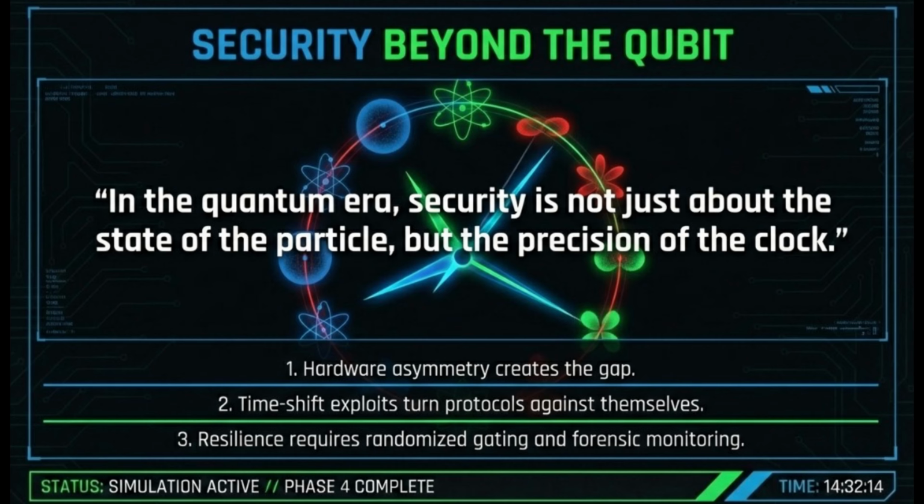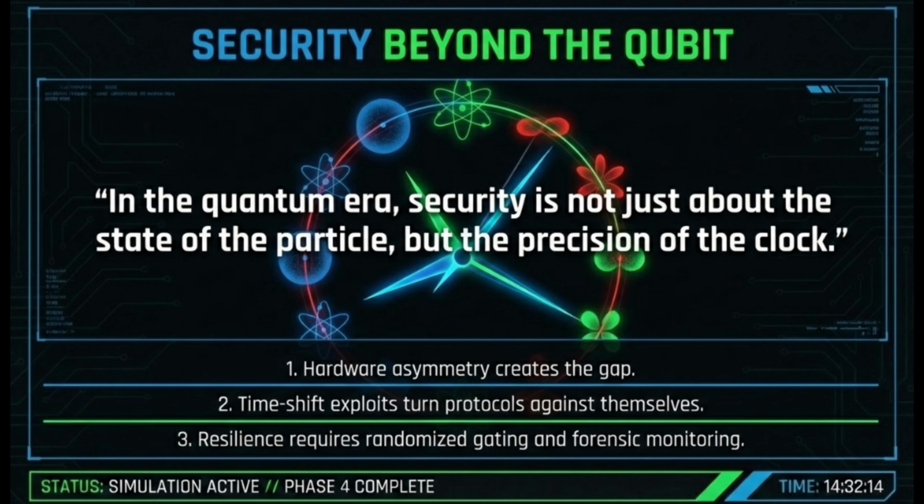Our investigation has confirmed three critical findings. First, hardware asymmetry is the root cause. The non-binary Gaussian response of real-world detectors creates the very gap an adversary needs to gain a foothold. Second, we've seen how time-shift exploits weaponize the protocol's own logic, turning sifting and error correction into tools for key reconstruction. Finally, systemic resilience cannot be achieved through mathematics alone. It requires the active deployment of randomized gating and forensic monitoring to neutralize the temporal ghost.